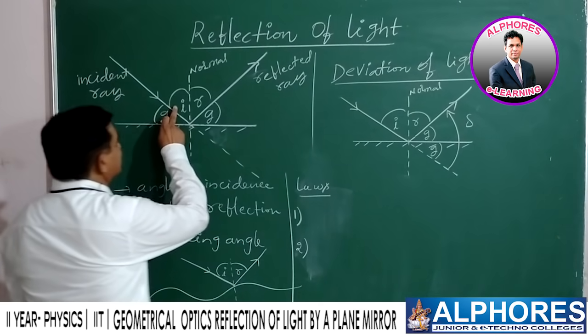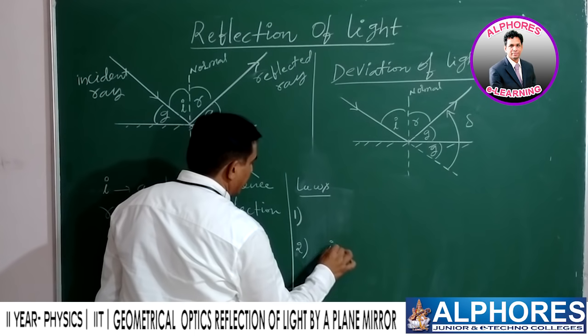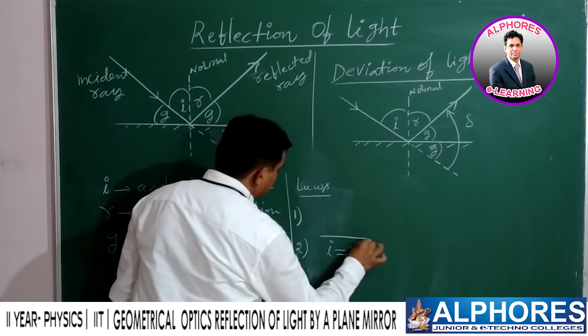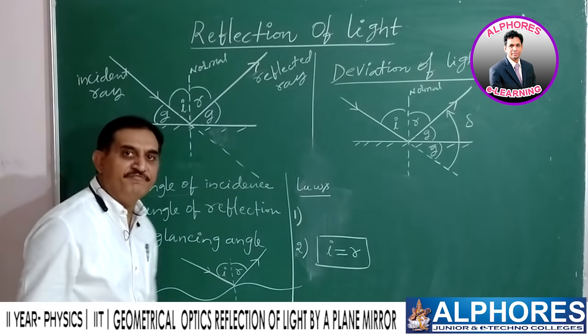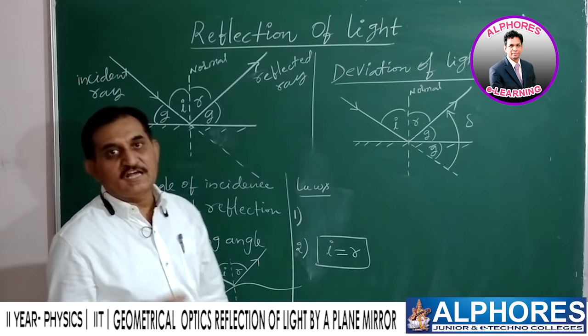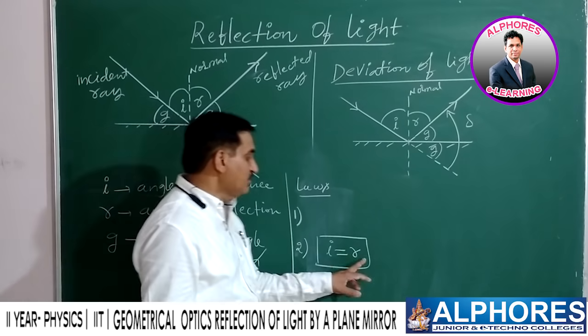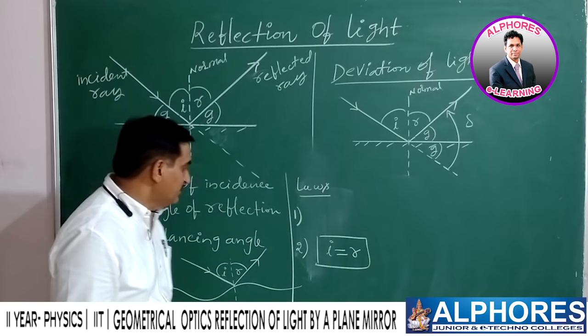The angle of incidence should be equal to the angle of reflection. That is, i is equal to r. This is a very, very important point which is often used in solving problems in further topics. i is equal to r. It's a very, very important relation.